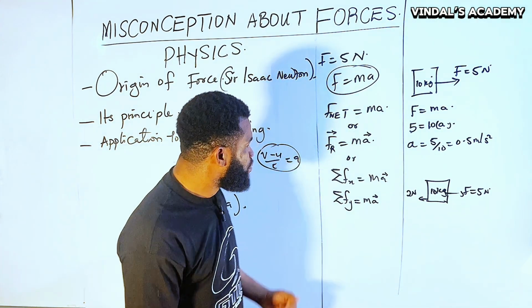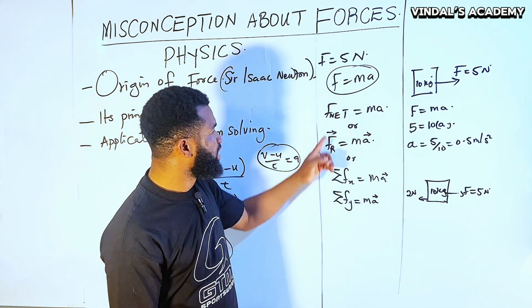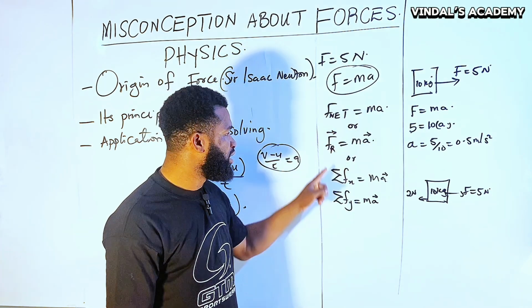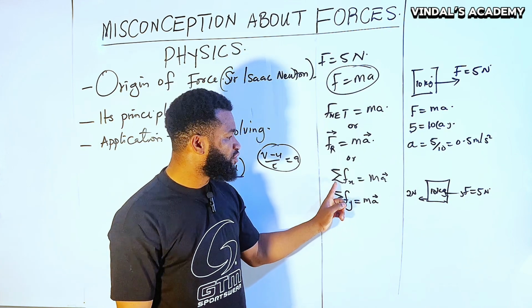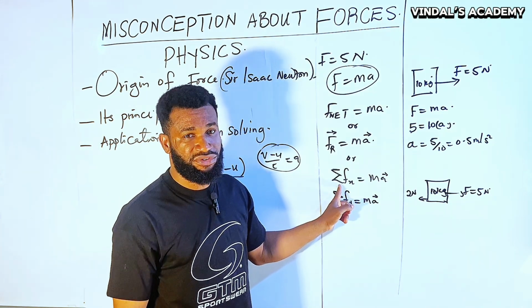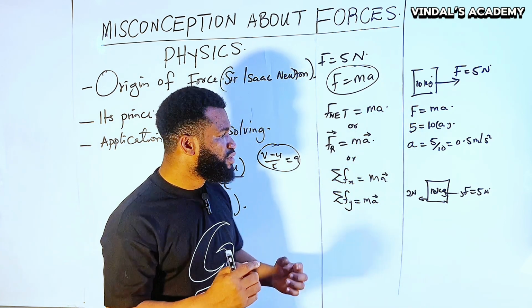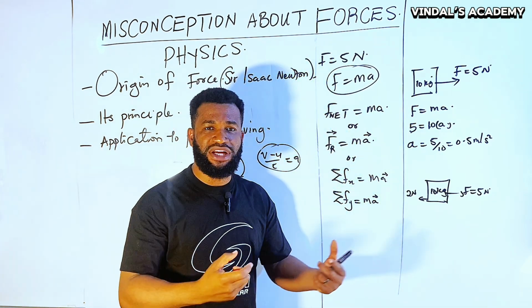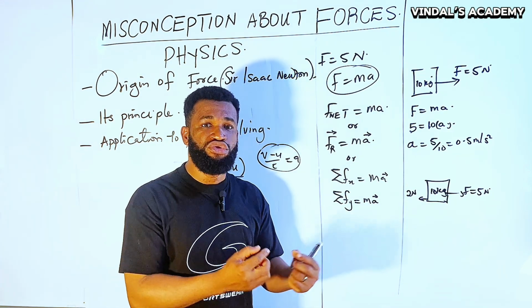Because when I now introduce my own concept of force, which is net force equal to mass and acceleration, or you say resultant force equals mass and acceleration, or you say sum of all the forces on the horizontal component is equal to mass times acceleration. In that case, you now start thinking, what is the meaning of net? Net means subtraction. When two things are not moving in the same direction, you do what? You find change.